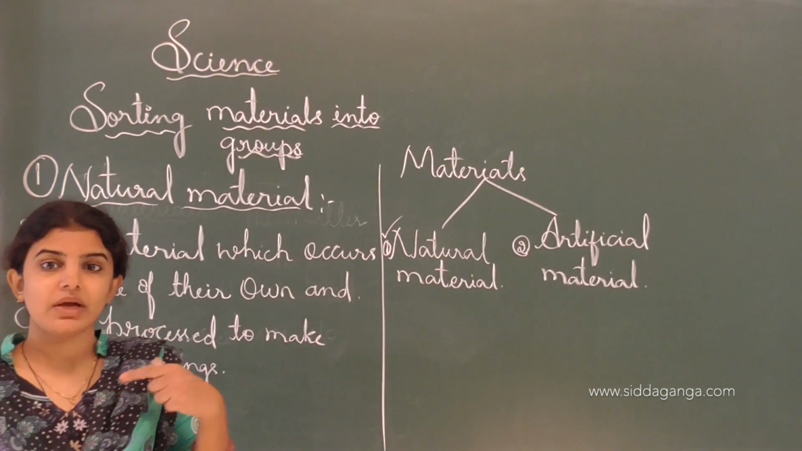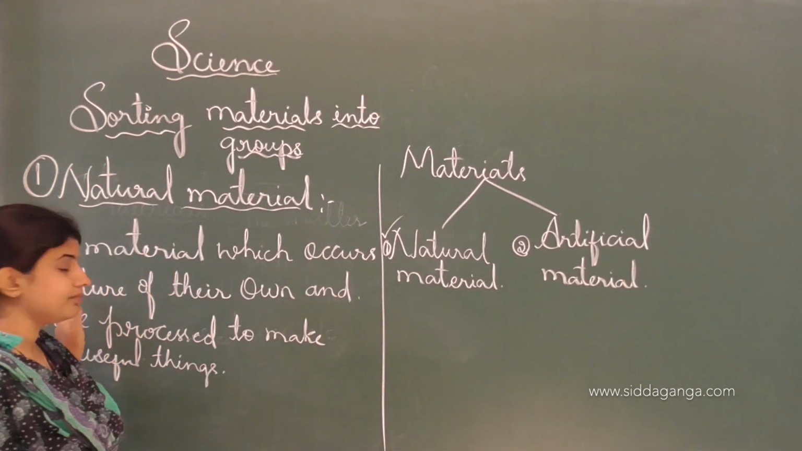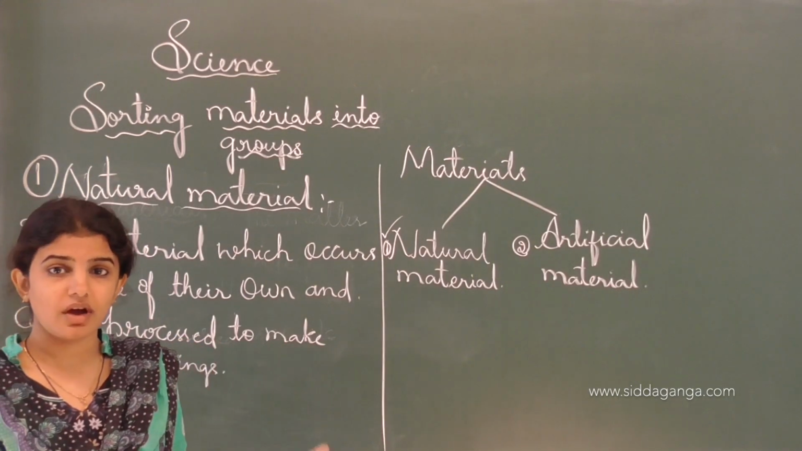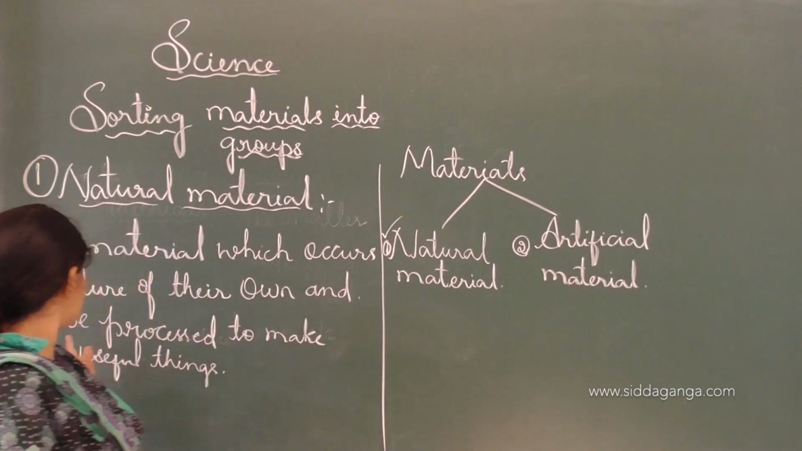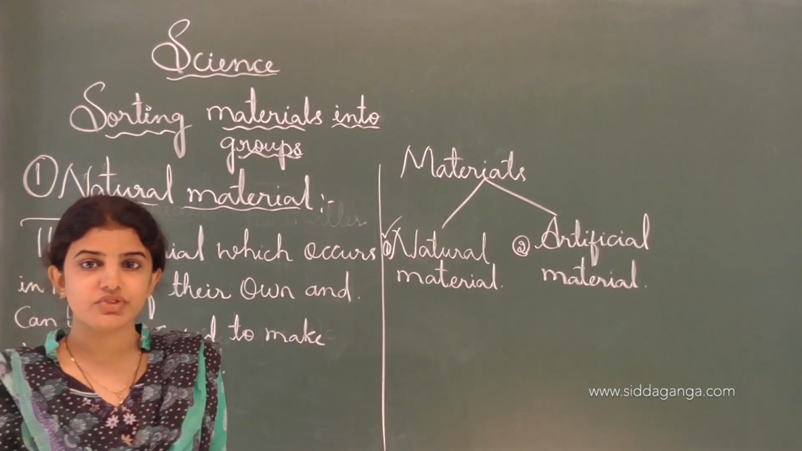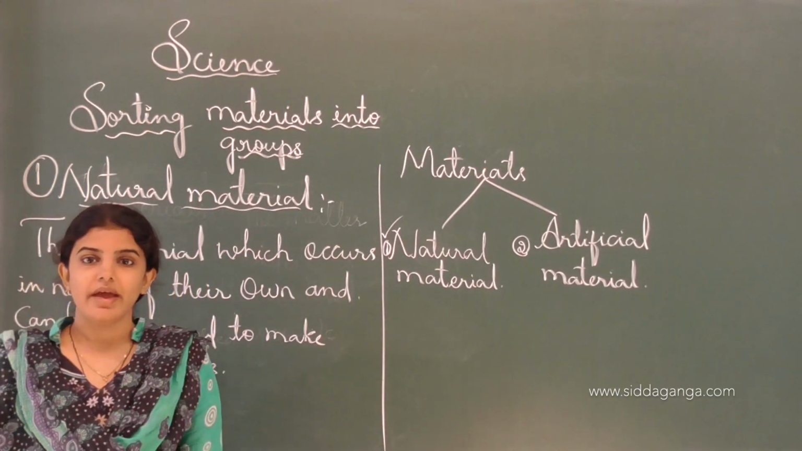They can't be prepared by man. They are present in nature and are produced on their own, and can be processed. I mean, different types of techniques are used to make more useful things. Examples are